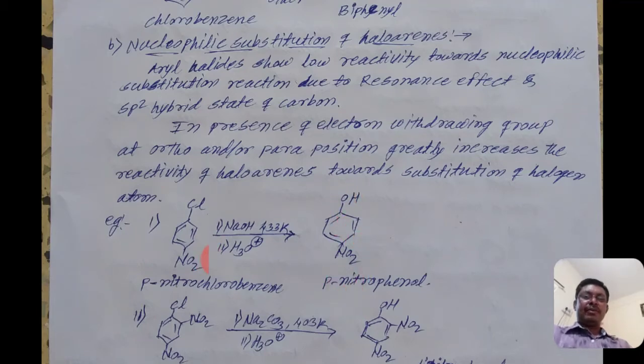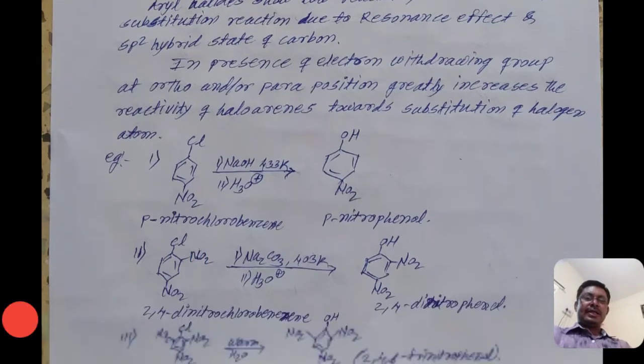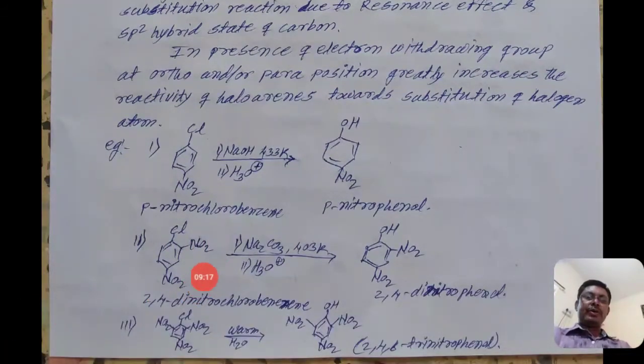At least one electron withdrawing group must be present in the haloarene; then the displacement or replacement of that halogen atom by a hydroxyl group is possible. In the next example, there are 2 electron withdrawing groups, NO2 groups, at the ortho position and para position.